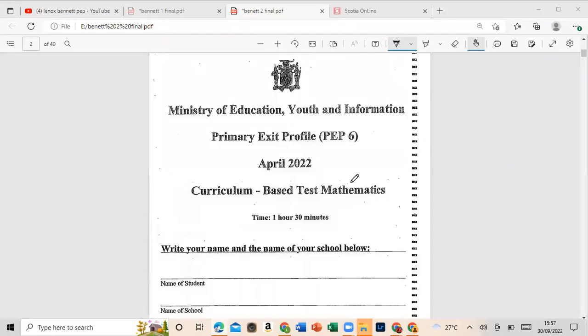So this is the cover sheet. It says Ministry of Education, Youth and Information, Primary Exit Profile, which is PEP, April 6 curriculum based. Time allotted is 1 hour and 30 minutes. It says write your name and the name of your school, and so on. So you'll be instructed as to what to do. Let's get right into the video. Again, guys, remember you're encouraged to start the questions before the solutions.